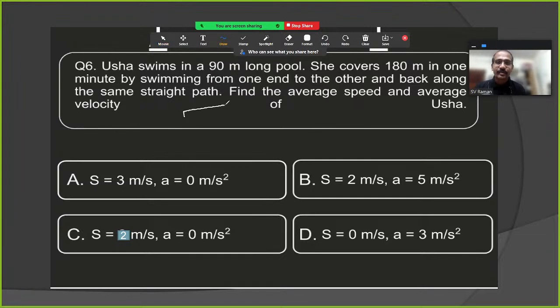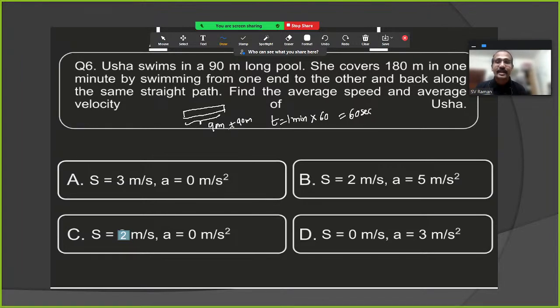Usha swims in a swimming pool that is 90 meters. Here the length of the swimming pool is 90 meters. She covered 180 meters in 1 minute. Time t is equal to 1 minute. 1 minute, you immediately convert into seconds, which is 60 seconds. Now the distance covered is 90 plus 90, 180. Yes, to and fro she swam.